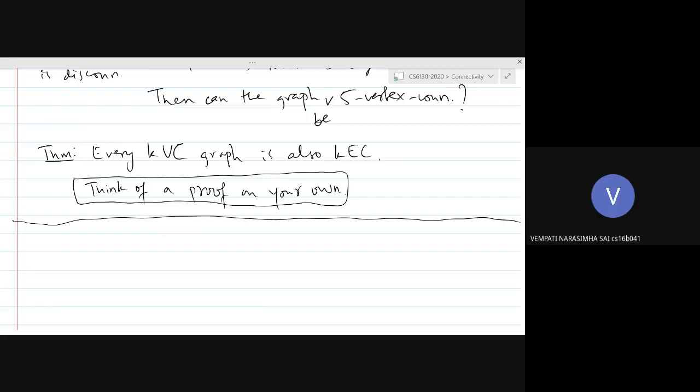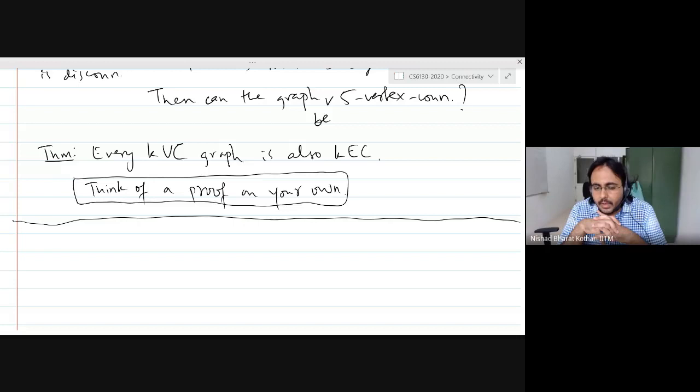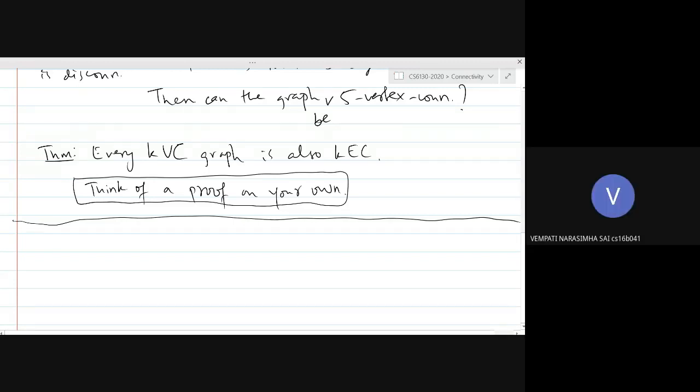Not to go too far ahead, are we talking about a complete graph in some sense, K complete or something? If we take a K plus 1 vertices graph, and consider vertex 1, and if you were to remove K minus 1 vertices, it can be anything from 2 to K plus 1, right? So there should be an edge from 1 to vertex 2, 1 to vertex 3, 1 to vertex 4.